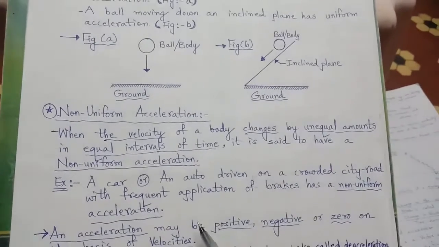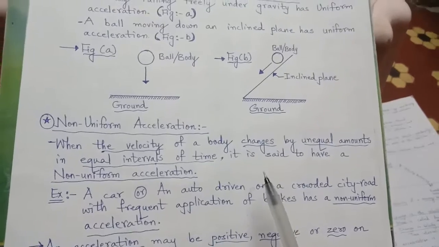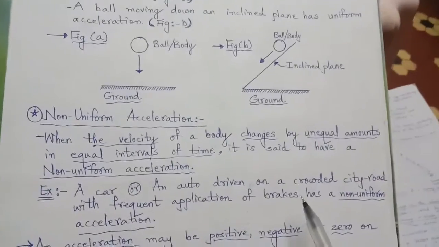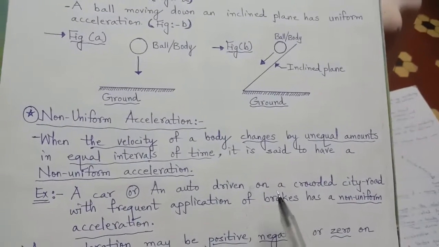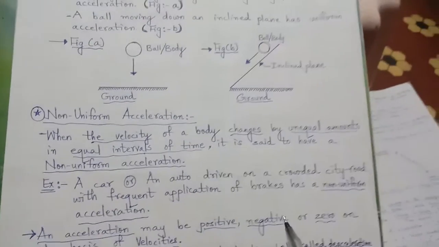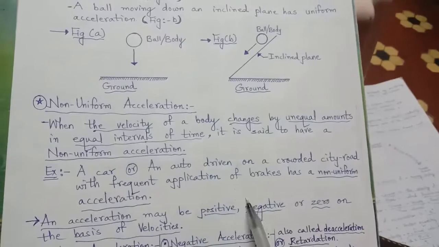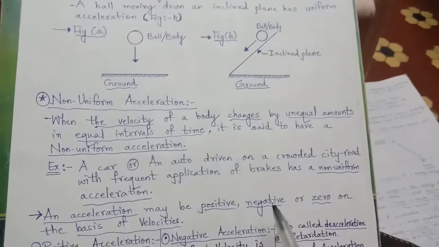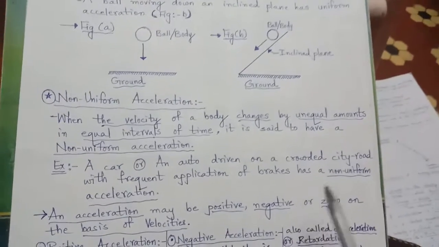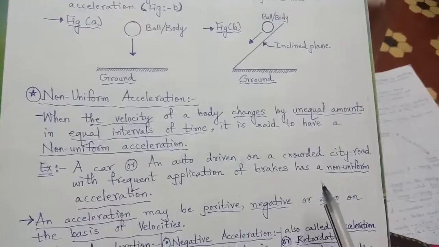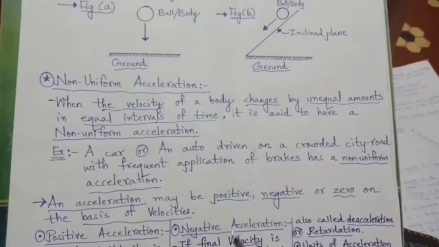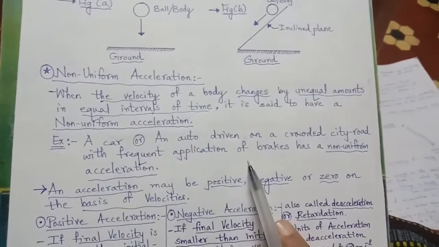a complete straight road for a longer path. There will be continuous curves, left, right. It may be a smooth road, it may be an obstacle road, rough road. So what happens? The driver has to apply brakes again and again. So speed, that is distance traveled, will be decreasing, increasing. Along with that, due to left turn, right turn, straight, direction will also keep changing constantly. And that is why it's an example of non-uniform acceleration.